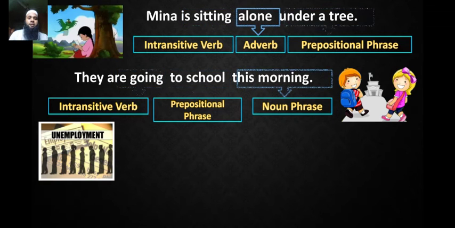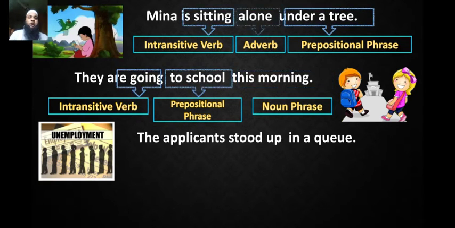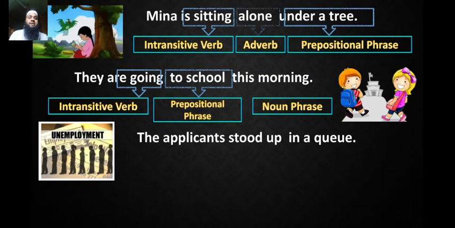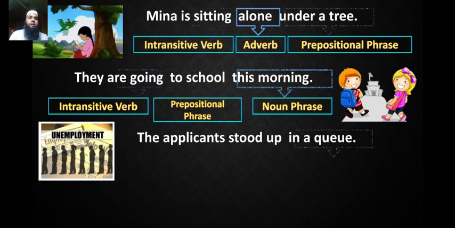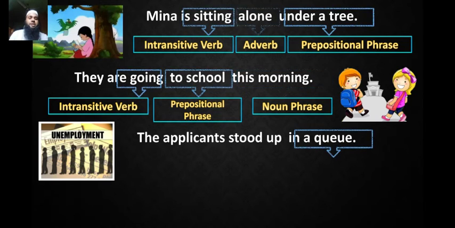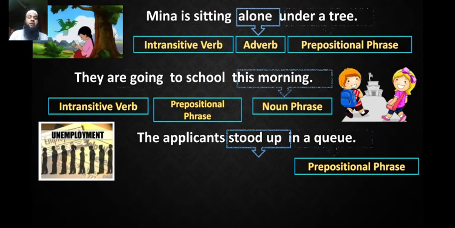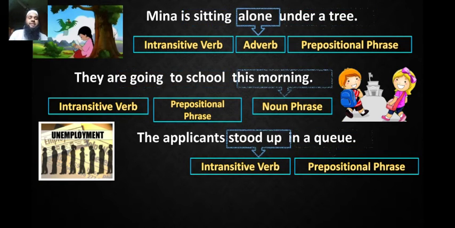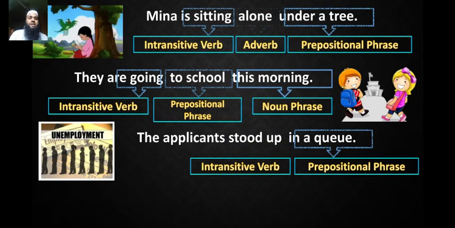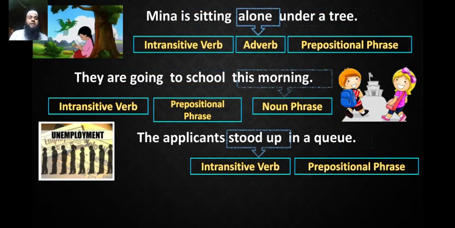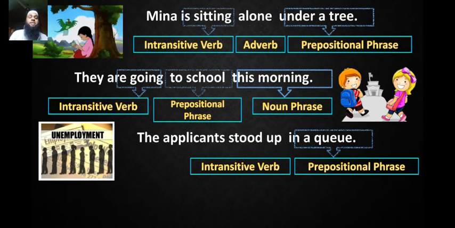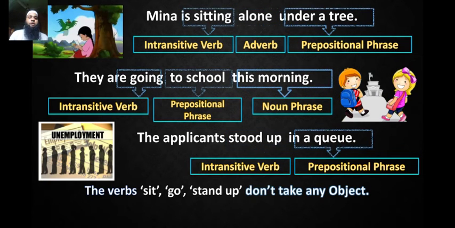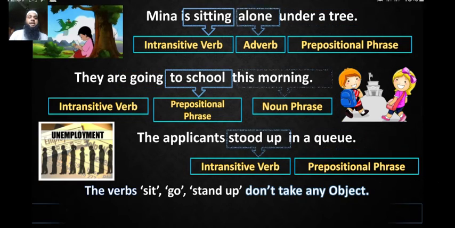Look at this picture. The applicant stood up in the queue. Here, in the queue is a prepositional phrase, and stood up is an intransitive verb because there is no object in this sentence, and we know that without taking an object, a verb cannot be a transitive verb. So the verbs sit, go, stand up don't take any object.